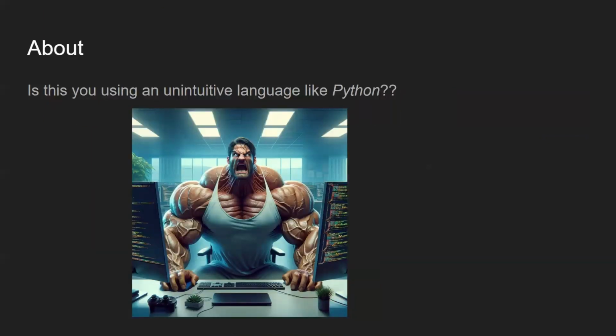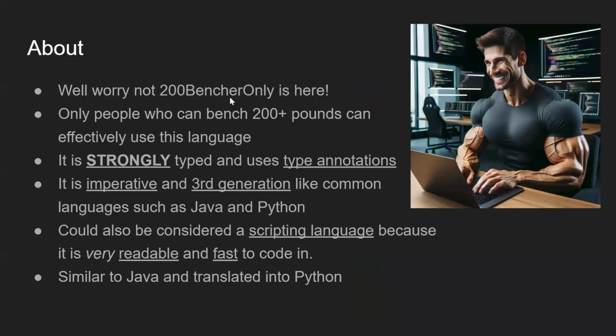Okay, so is this you using an unintuitive language like Python? Well, we're not. 200 Benchers Only is here. So only people who can bench 200 plus pounds can effectively use this language. And it is strongly typed and uses type annotations like Java. So for example, it would have like integer, variable name, something, but obviously it's named something different. It's imperative, which just means you code what you want it to do. And third generation, just a high level general use language.